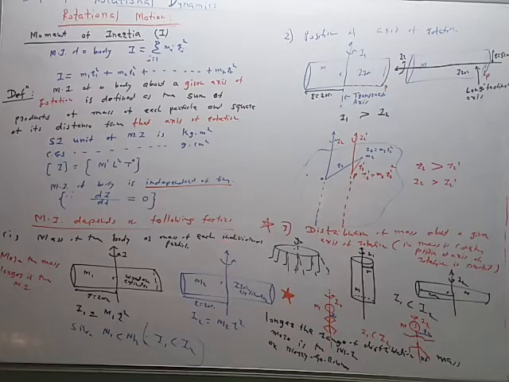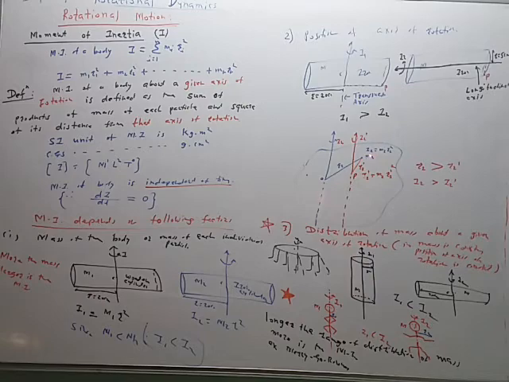Now factors of dependence are like this: mass of the body or mass of each individual particle. So in this equation, if m1, m2, m3, m4, mn changes, moment of inertia changes, keeping r1, r2, r3, r4 constant. Now when position of the axis of rotation changes, see this figure. The particle is same, of mass m2, but for the axis passing through the point O, distance is more. For the axis passing through the point P, distance is less. So smaller the distance r2 dash less than r2, smaller is the moment of inertia I2 dash.